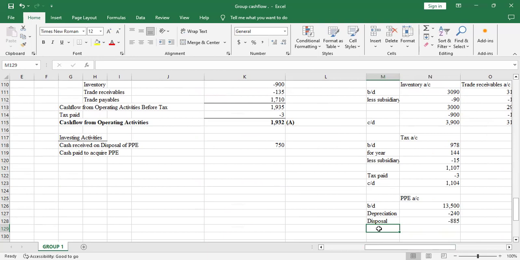Then there was a subsidiary that was disposed. We want to see how much PPE was disposed. So just say less subsidiary.